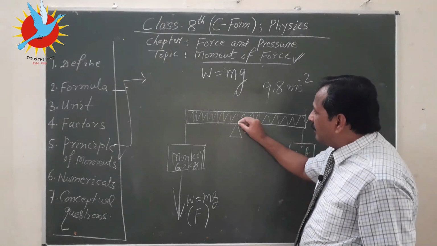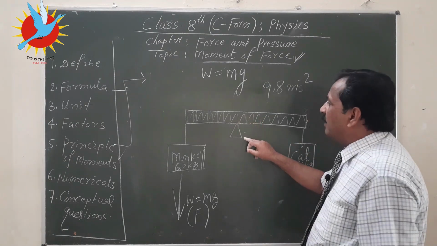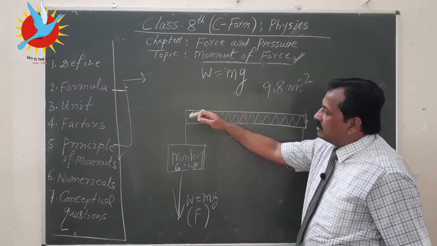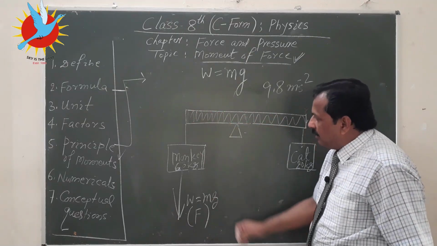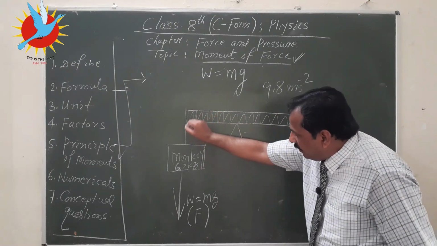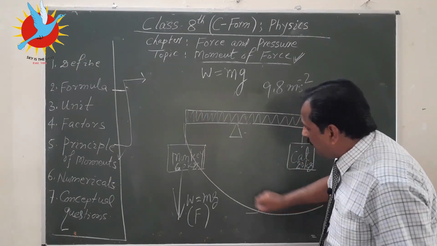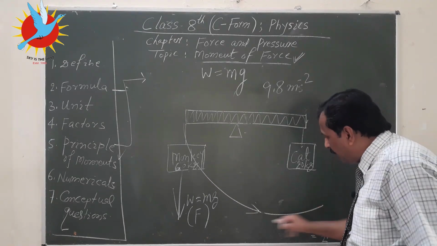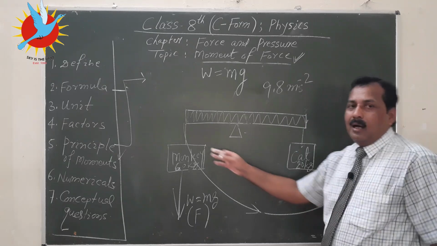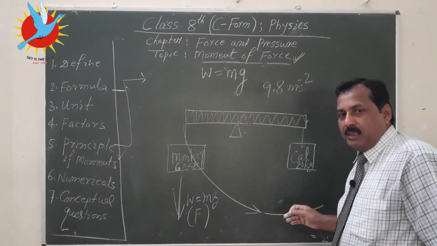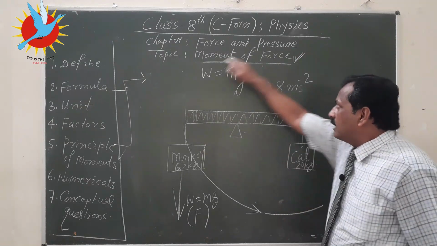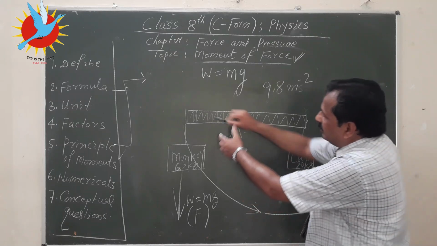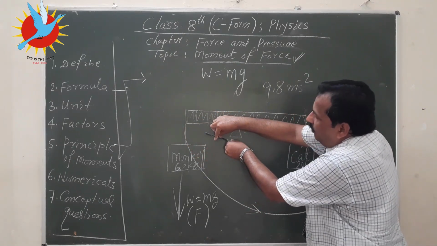Here is the point of rotation, that is the pivot. If the cat is not there, what will happen to this wooden rod? It will go like this, there will be rotation like this. Try to understand: if this is the direction, is it clockwise or anti-clockwise? Obviously this direction is clockwise and this direction is anti-clockwise. So this rotation is anti-clockwise.